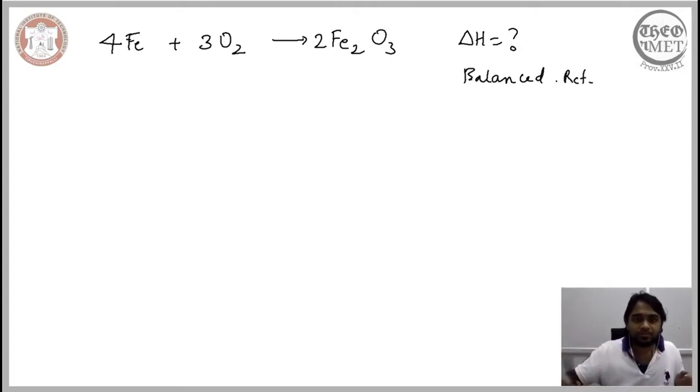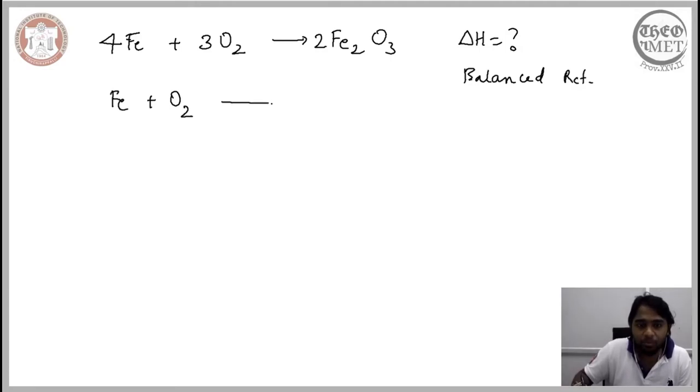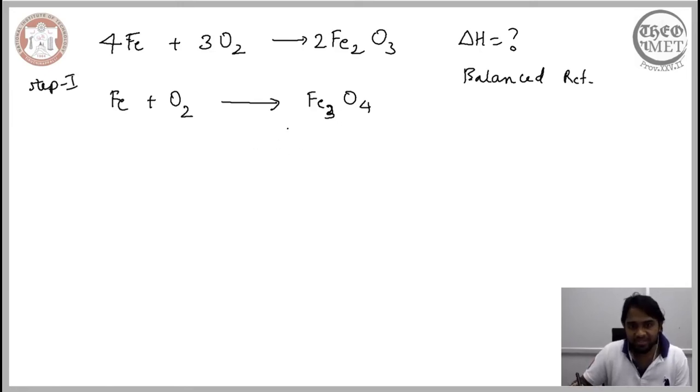So this is the reaction we are interested in, and we don't know the overall change in the enthalpy while this reaction occurs. So we will break down this entire reaction into smaller steps. The first step involves the same reactants, Fe and O2, but an intermediate product, that is Fe3O4. So step 1 has Fe3O4 as its product. Now let us attempt to balance this reaction.